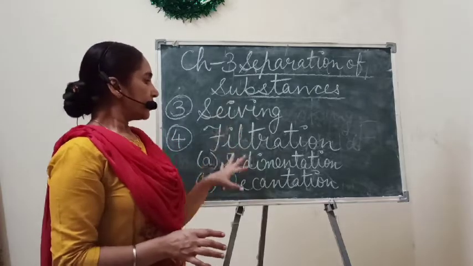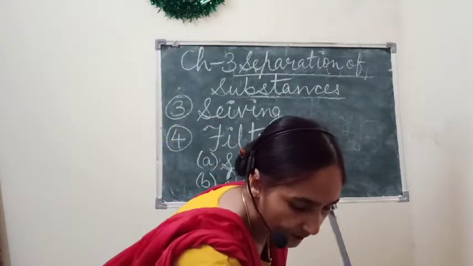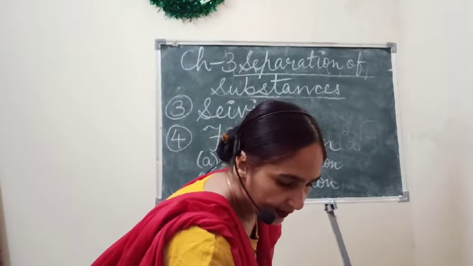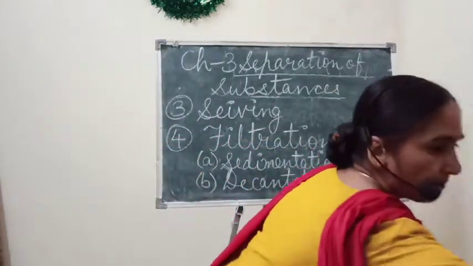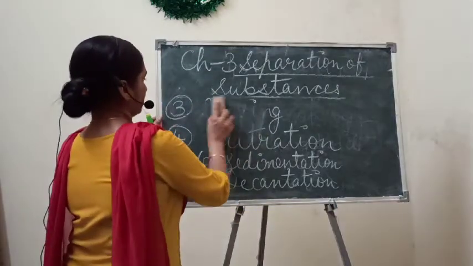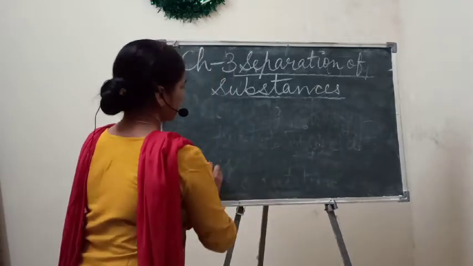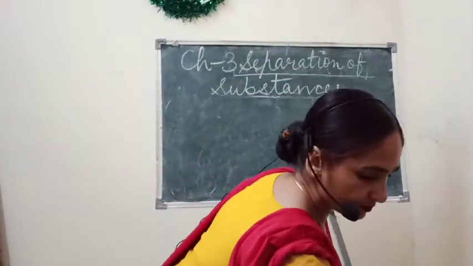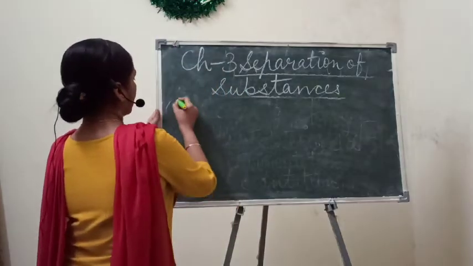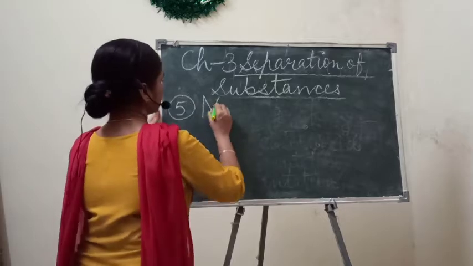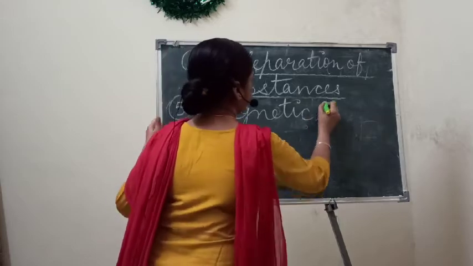Okay, so this is about filtration, sedimentation, decantation, and our next method is magnetic separation. Our fifth method of separating substances is magnetic separation.